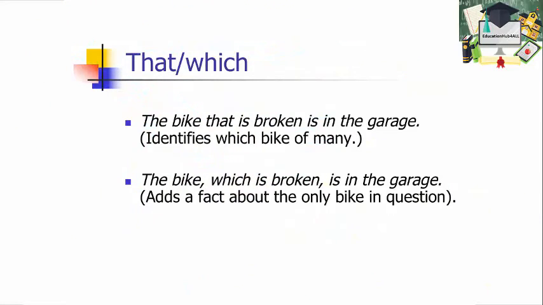So the fact that it's broken, as opposed to not broken, is essential information. It identifies which bike we're talking about. Compare that to the second sentence. The bike, which is broken, is in the garage. In this case, there's only one bike in question, and we are just adding an extra piece of information about that particular bike. It happens to be broken. It's non-essential information because there's only one bike that we're talking about. So we can set it off with commas and we use which.